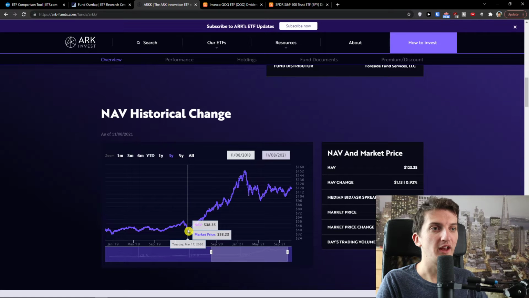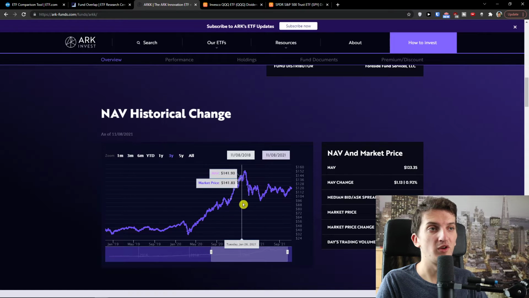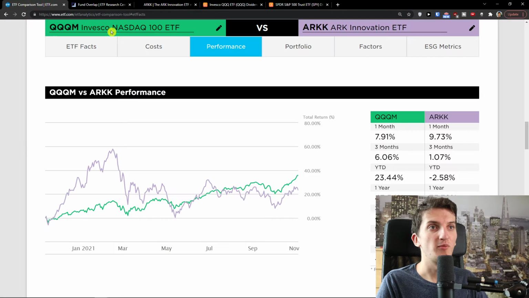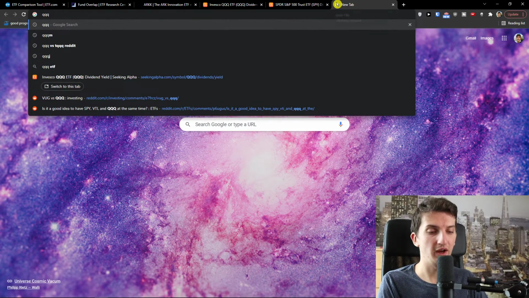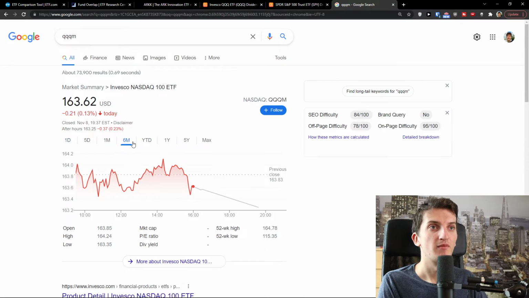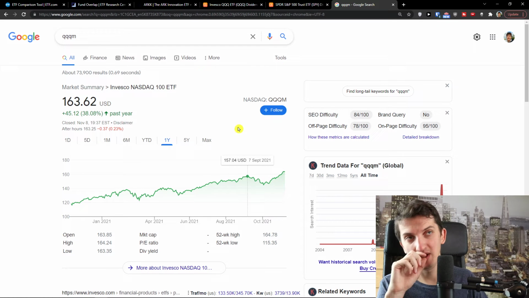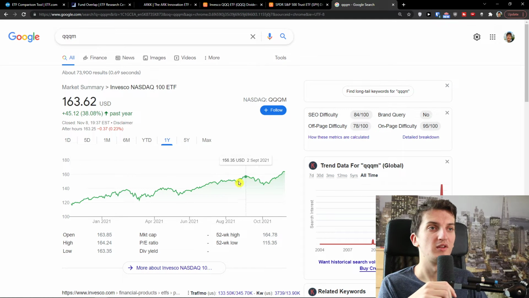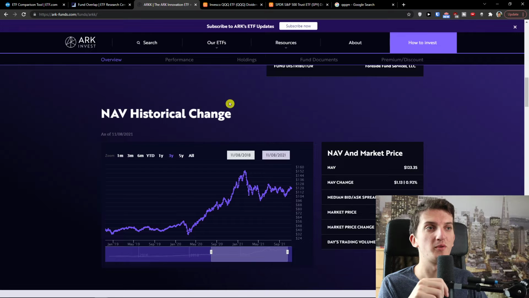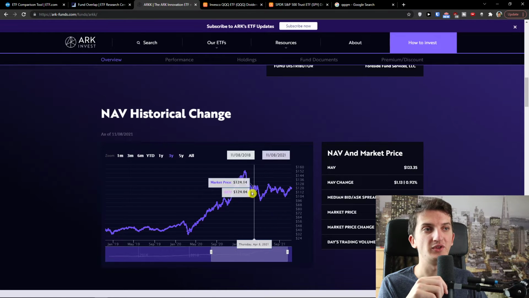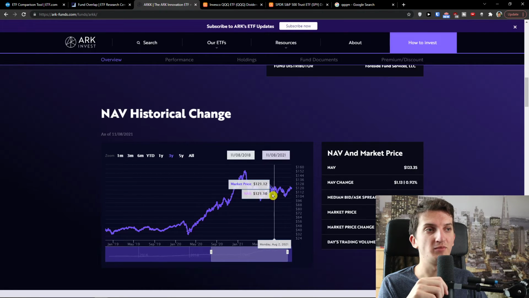It went from, let's say when we take March, $38, to 5x in the matter of a year, compared to QQQM. When we take 1 year, from March it was like 20% growth probably. So the growth there was crazy.